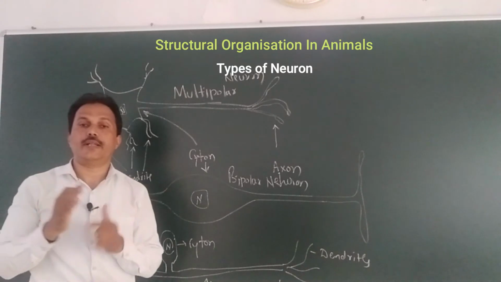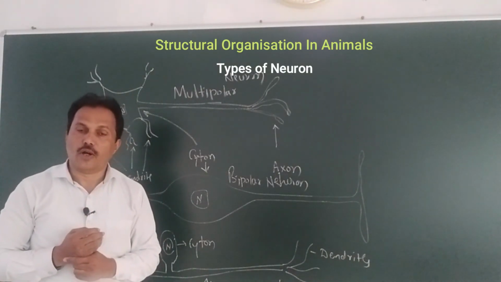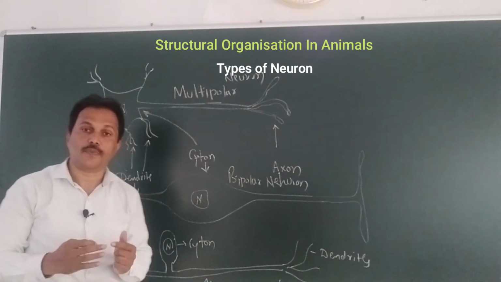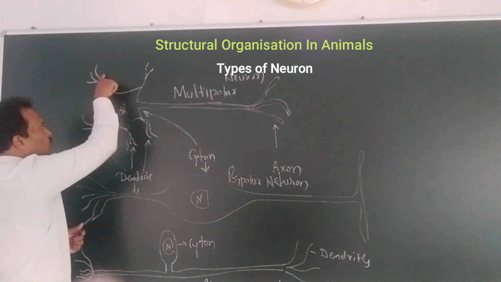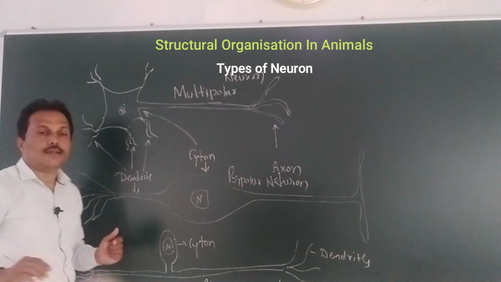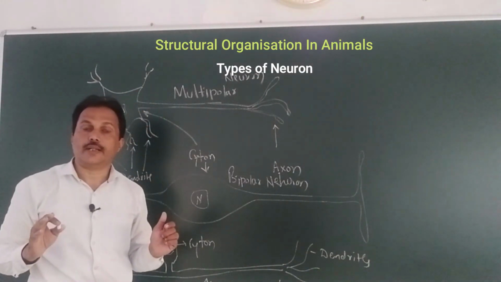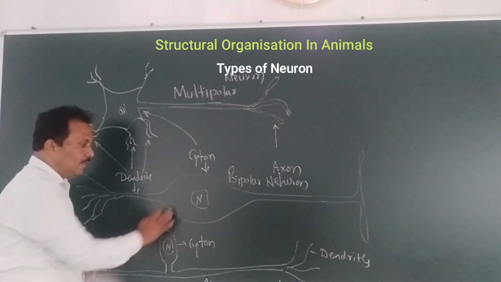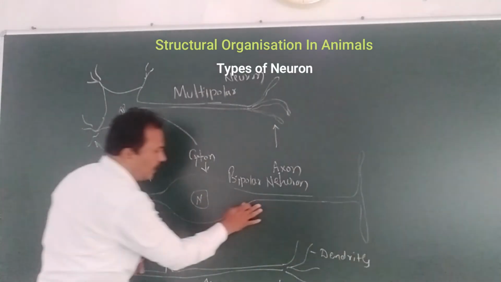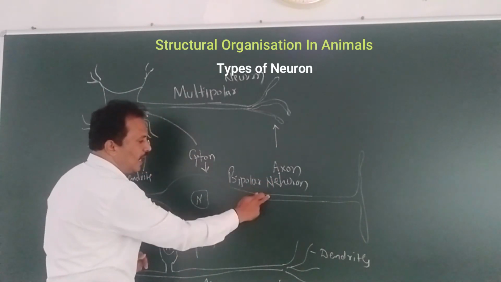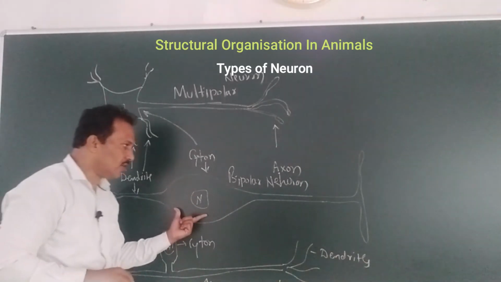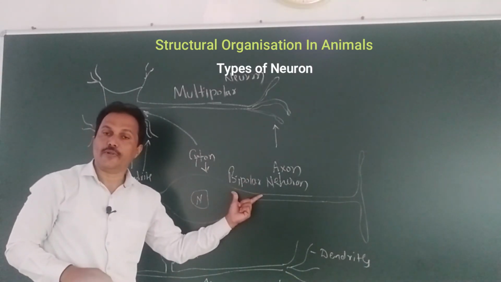When you are differentiating the different types of neuron, you have to see how many processes are attached to the cyton. Here cyton 1, 2, 3, 4, 5, 6. These are the 6 processes attached to the cyton. It is multipolar neuron. In second type, this is the cyton. On one side, this is the axonal process, and dendritic process. Two processes are attached to the cyton. That's why it is a bipolar neuron.